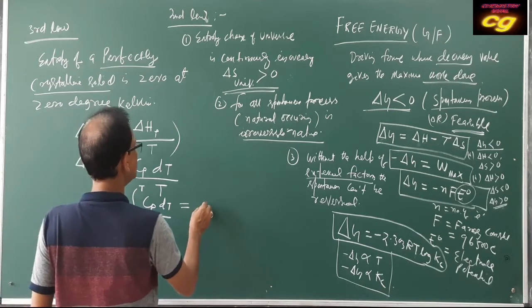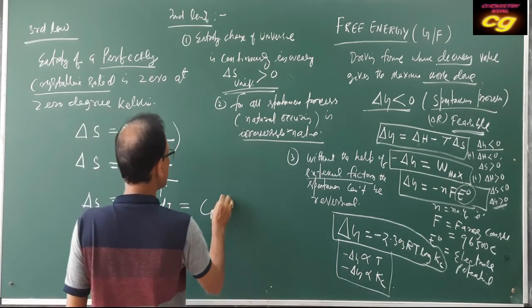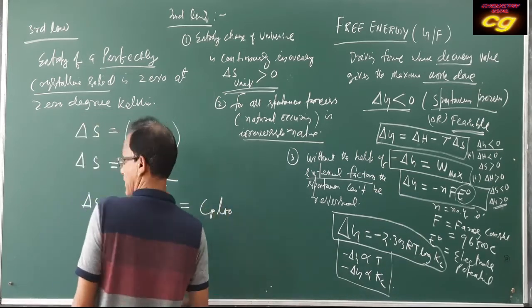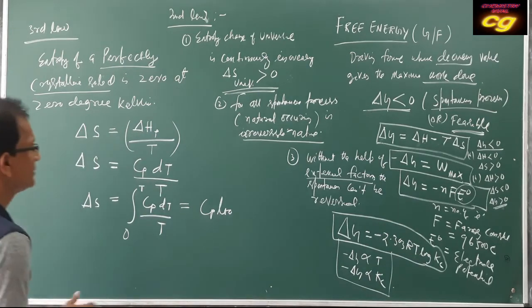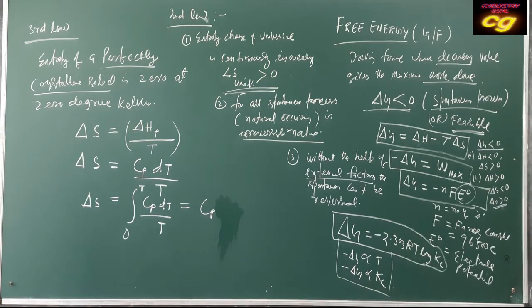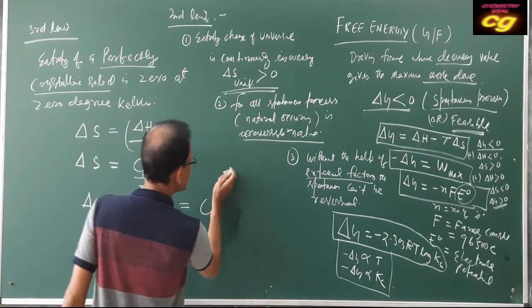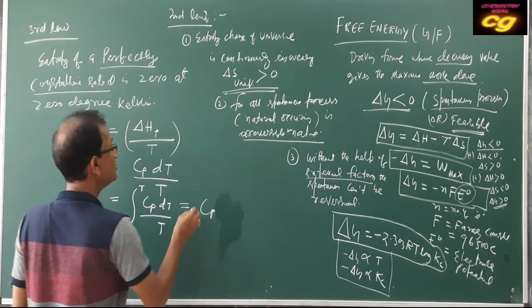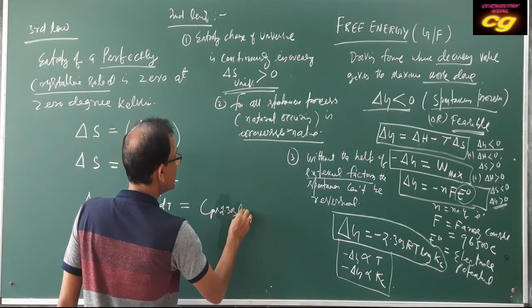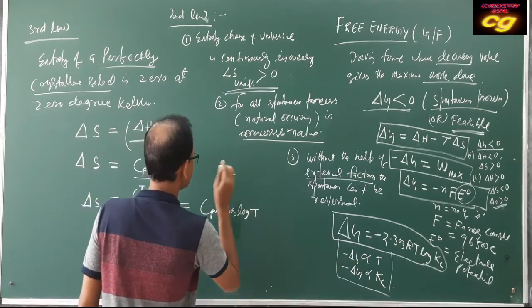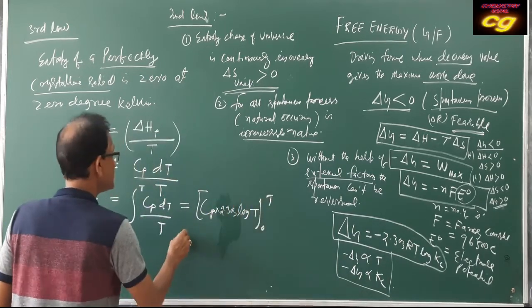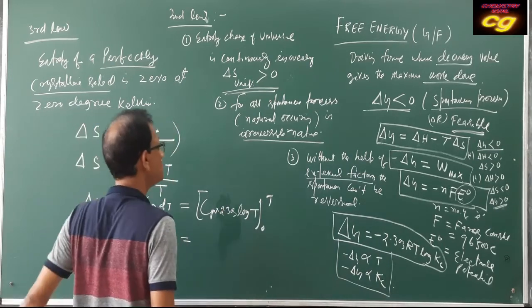So this expression is the entropy change, but we can also write it in this form. Cp times the integration of 1 by T, which is equal to Cp into 2.303 log T, where the temperature goes from 0 to T. So how much will the value be?